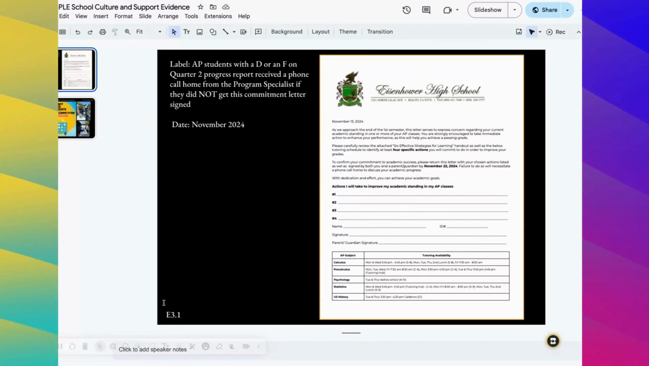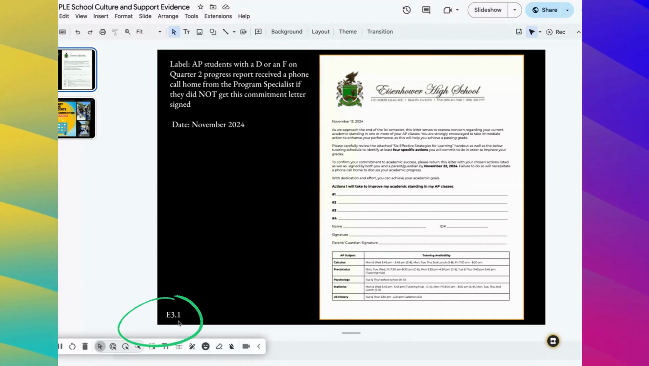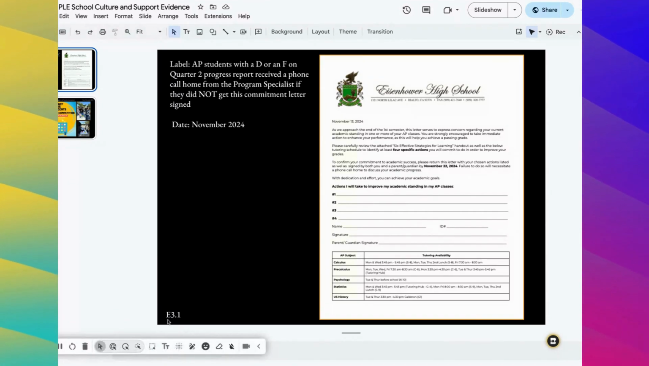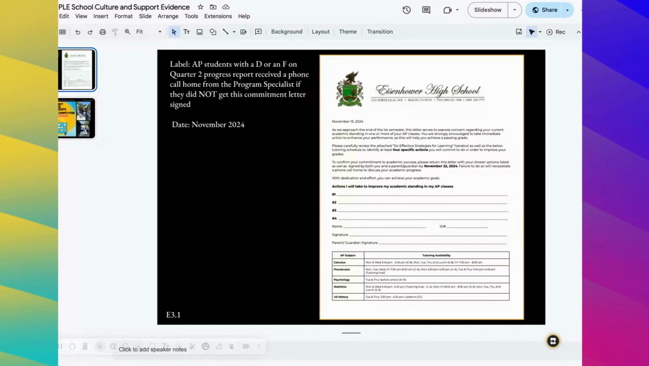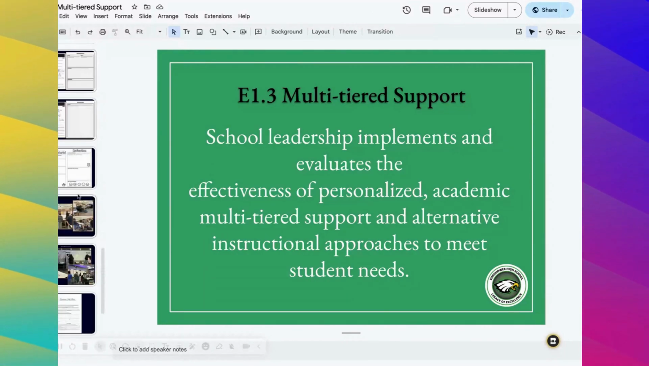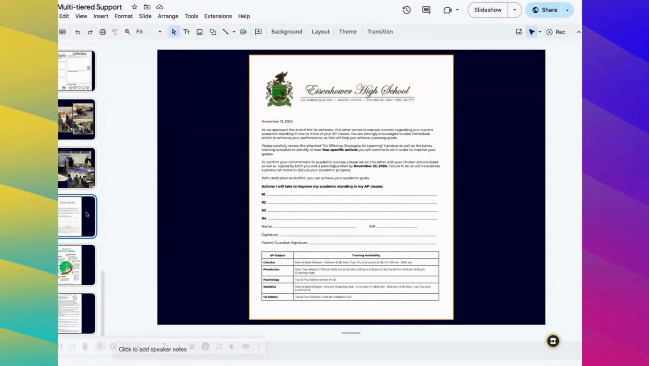That'd be great. And then down at the bottom, the important thing, E3-1, please leave the indicator there so that I know which of our slide decks I'm going to import your slide into. So having this designation here, E3-1, tells me that I'm going to import it into this particular slide deck, evidence for multi-tiered support. Here it is, done. Next, I'm going to pick a second one.